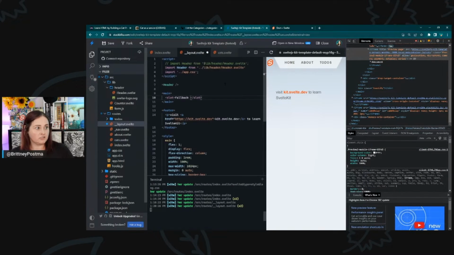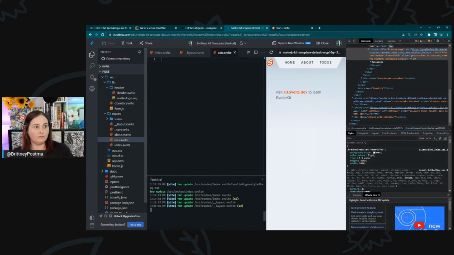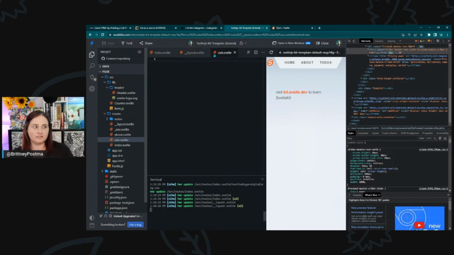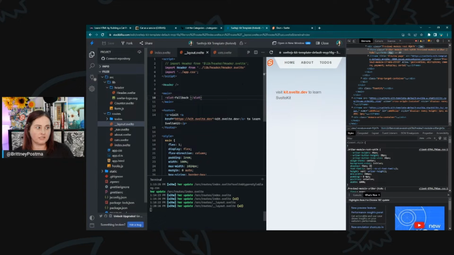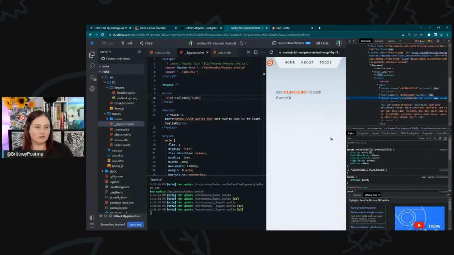And something I just noticed, oh, I didn't save it. I was like, that fallback isn't there, but it's still not there. That's kind of strange that that's not working either. That should be fallback here. I wonder if something's broken in SvelteKit.